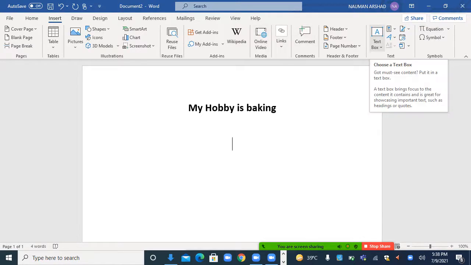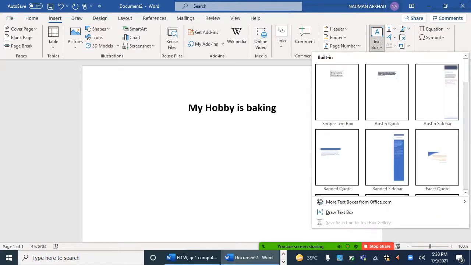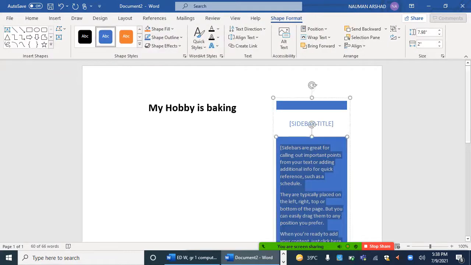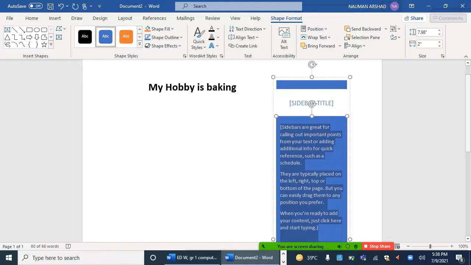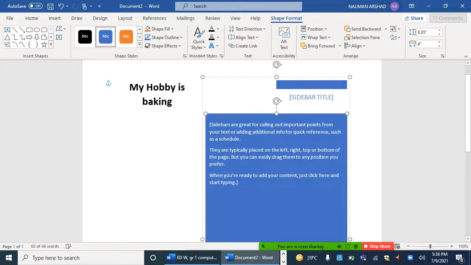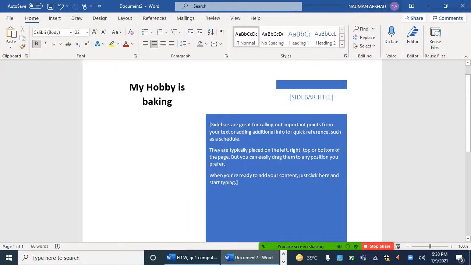Over here there is Text Box. Now from here, choose a text box, whatever type you want. Let's say I choose this one, right? Now, because I have chosen this, whatever I want to write about my hobby, I will write it down over here in this blue box. Got it? Is this understood? Okay, great.